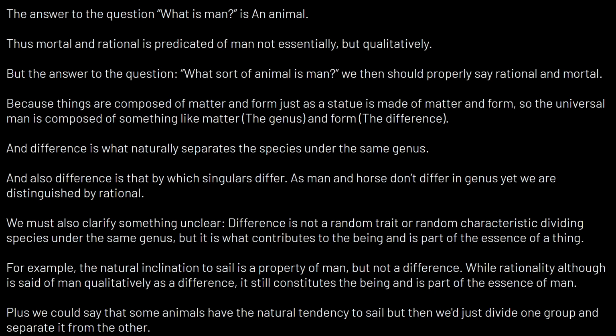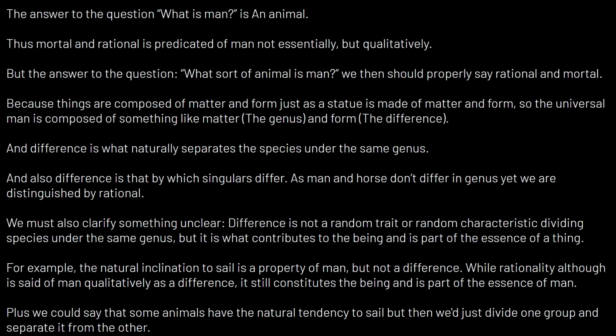But basically, because things are composed of matter and form, just as a statue is made up of matter and form, so the universal man is composed of something like matter, which is the genus, and the form, which is the difference. And difference is what naturally separates the species under the same genus. And also, difference is that by which singulars differ.